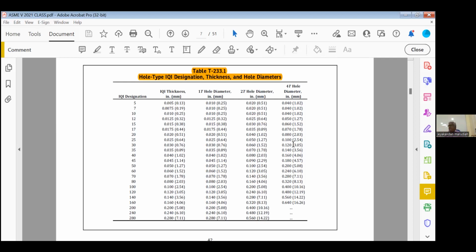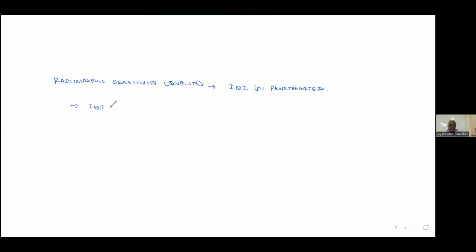What are the important points you should know? First thing, IQI selection is based on the same material group. It is not the same material, it is the same material group. Same material group means carbon steel, alloy steel, stainless steel, all use the same IQI only. We don't have a different IQI for carbon steel and a different one for stainless steel. Steel group means the same, for example, steel and steel alloys.